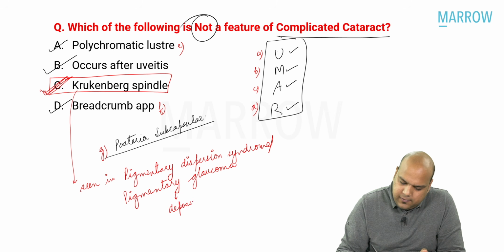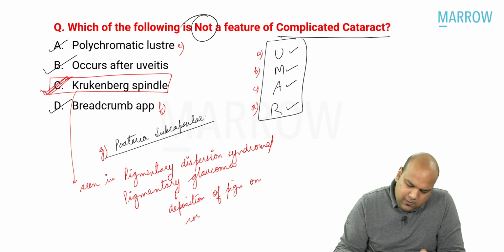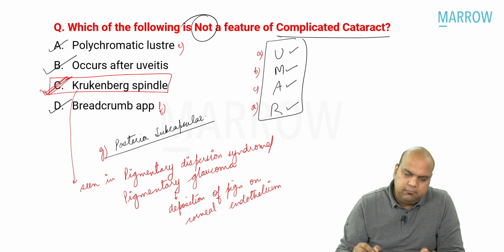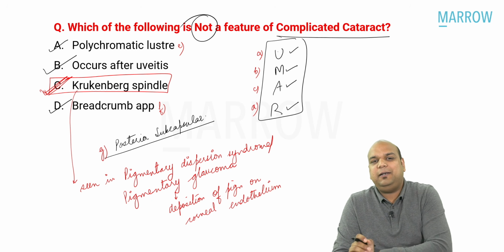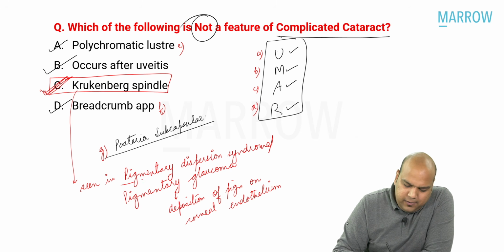Deposition of pigments on corneal endothelium. All right, everybody, that is Krukenberg spindle. I hope we remember a little bit of pigmentary dispersion syndrome. It leads to secondary open angle glaucoma.